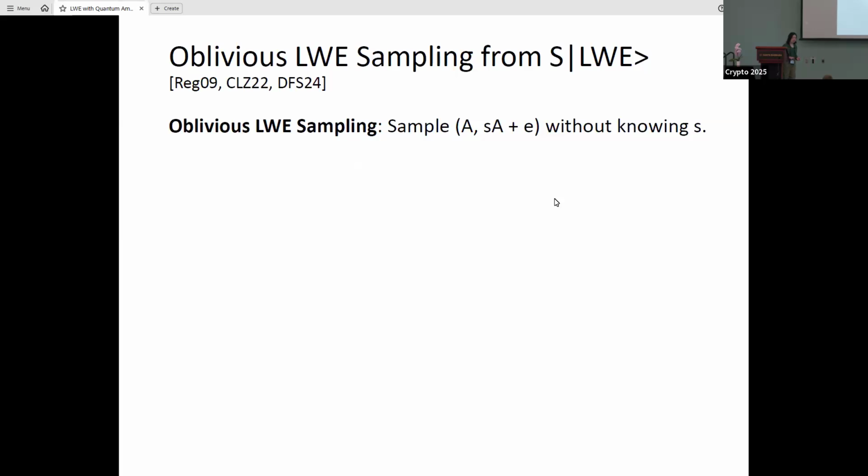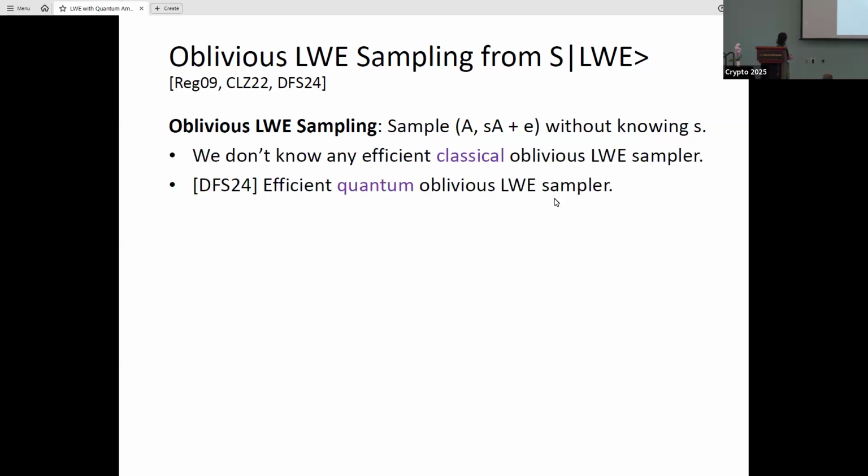In the end, I'll show that our efficient SLWE algorithm can be applied to get an oblivious LWE sampler. Very informally, an oblivious LWE sampler samples a pair of classical outputs, A and As plus e, without knowing the secret s. We don't know any efficient classical oblivious LWE sampler, but last year a work showed that there exists an efficient quantum oblivious LWE sampler. Their idea is to first construct an efficient SLWE algorithm and then transform it into an oblivious LWE sampler.